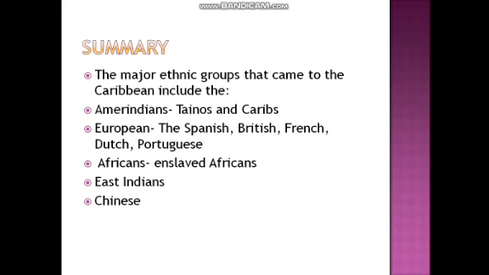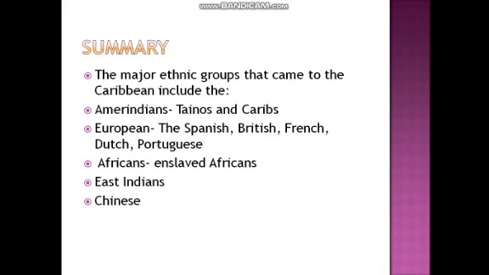Summary. The major ethnic groups that came to the Caribbean include the Amerindians, which are the Taínos, the Arawaks people, and the Caribs, which are the Kalinagos people. The Europeans, which consist of the Spanish, the British, the French, the Dutch, and the Portuguese. The Africans, which are enslaved Africans, the East Indians and the Chinese.